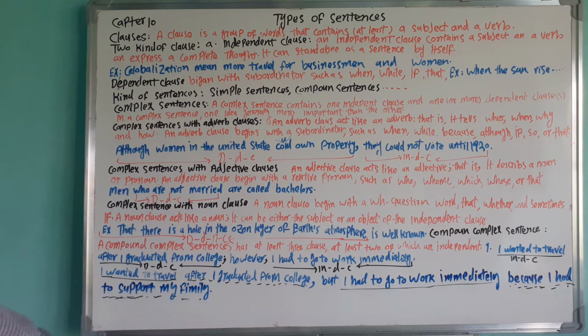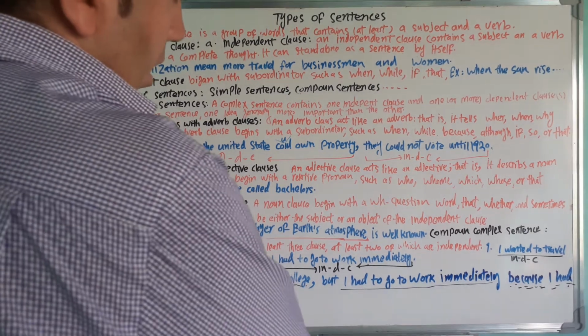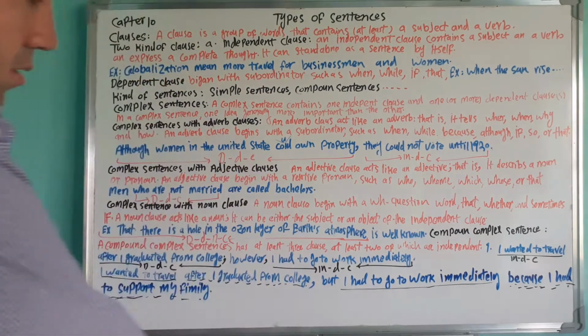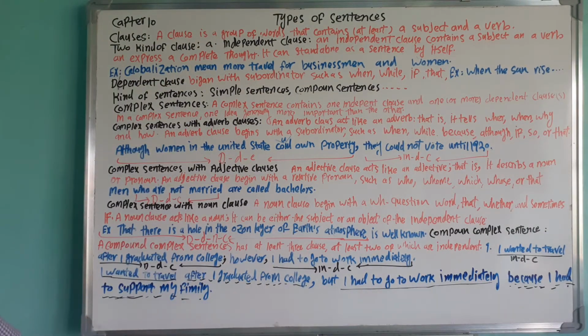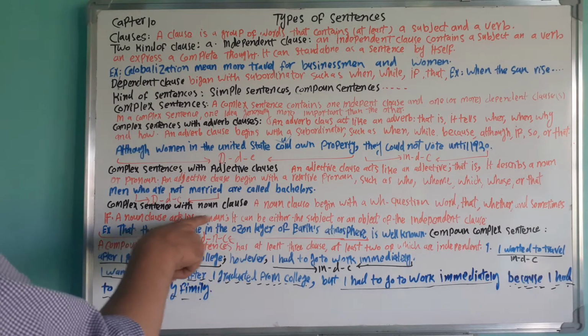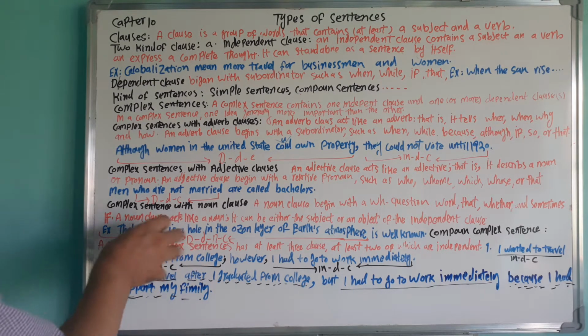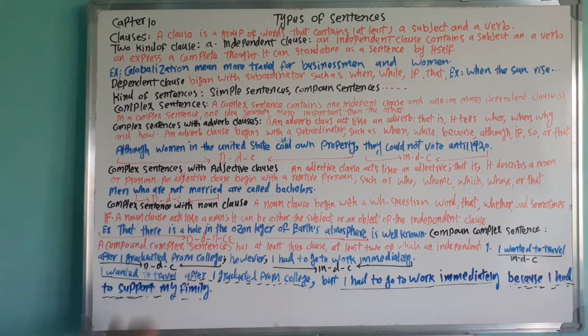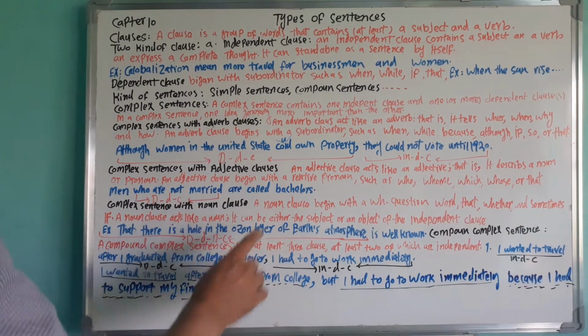For example: That there is a hole in the ozone layer of Earth's atmosphere is well known. Here is a noun clause. The complex sentence started with a noun clause, a dependent noun clause.